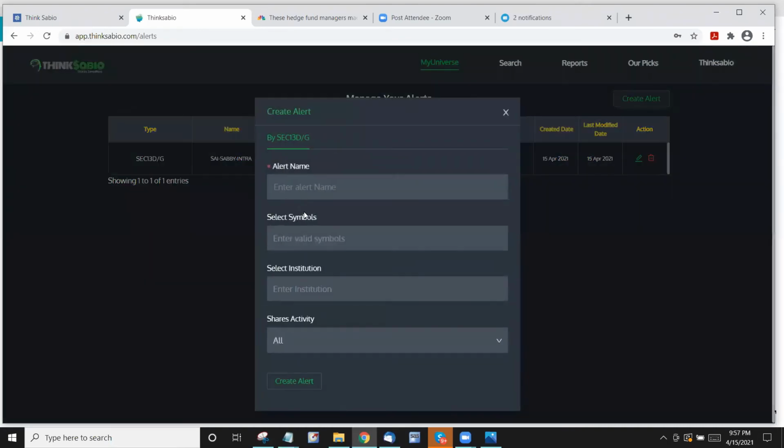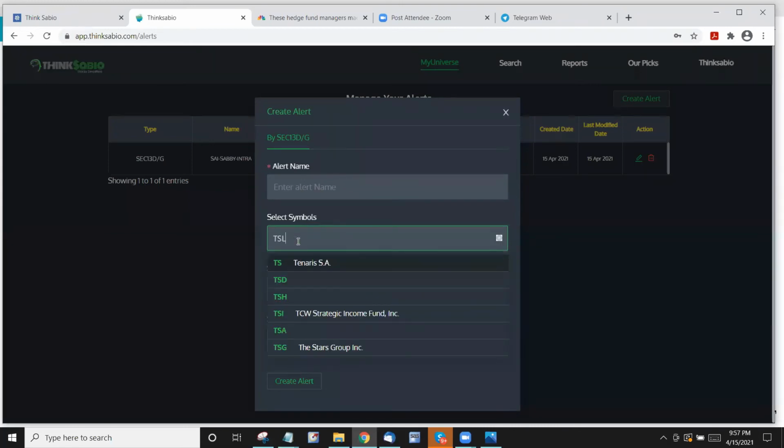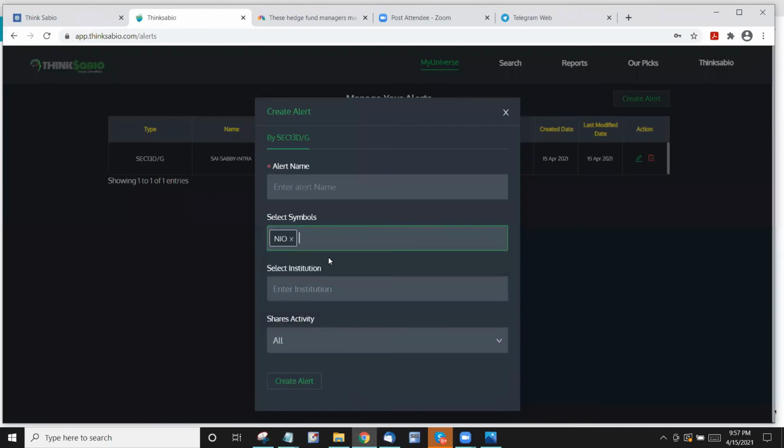So your options are, you can select a particular symbol you may be interested in, and then you may select a particular institution. Say I wanted to know if anybody buys NIO or JMIA or DADA or TRVG, so any of those four symbols bought by anybody, just let me know.